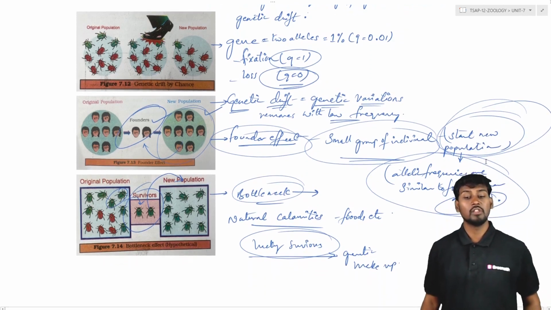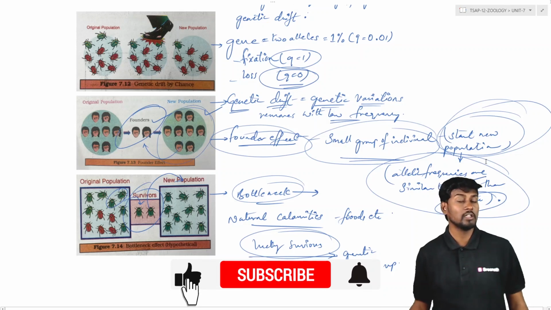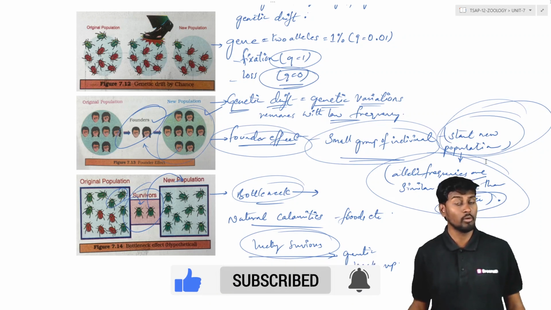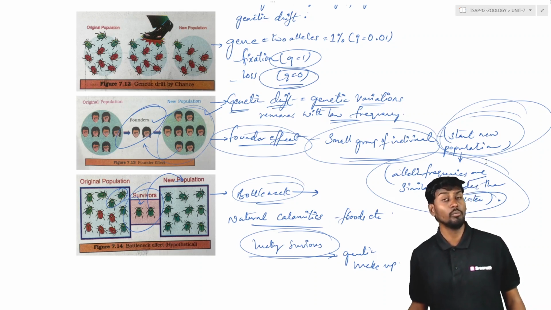So in this we have the founder effect and also the bottleneck effect. Founder effect means a small group of individuals performing as the founders, which form or start a new population. And the bottleneck effect is where natural calamities like floods and volcanic eruptions cause the selection of a certain small group of individuals whose makeup is equal to the makeup of the new population.